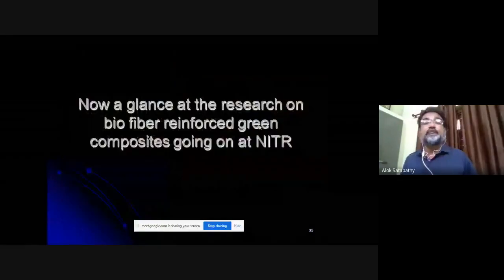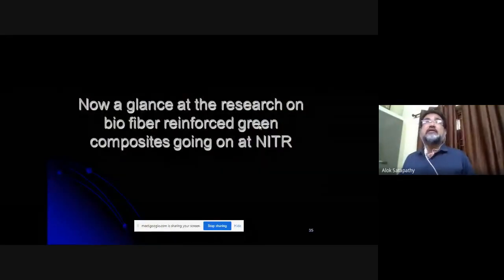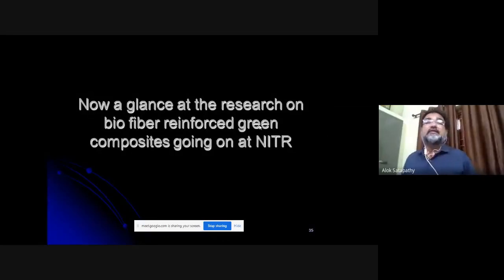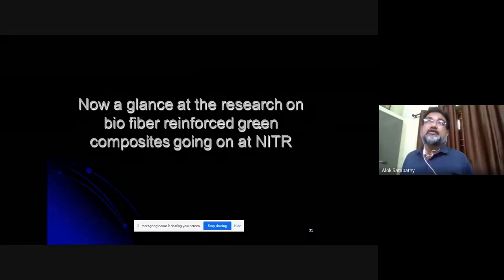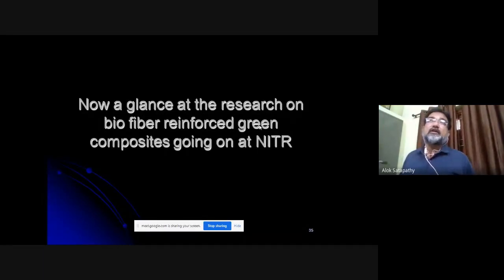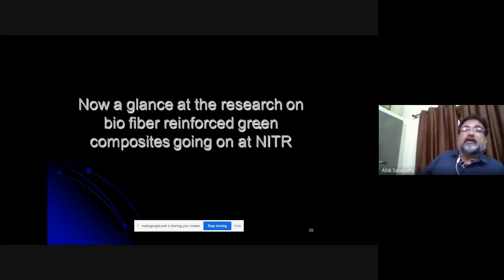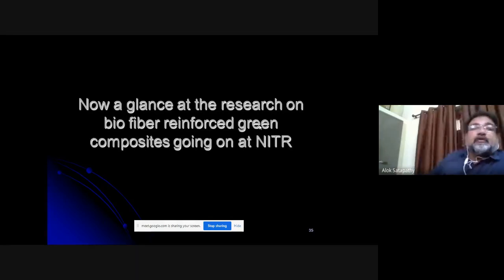Now I'll discuss some typical cases that my students have worked on in the biofiber area, and they have made green composites. While keeping the reinforcement green, they have used polymers from the thermoset or thermoplastic pool, and they have prepared green composites and carried out some tests on them.